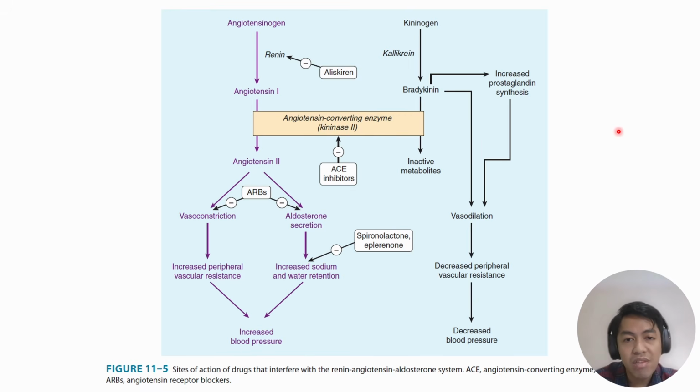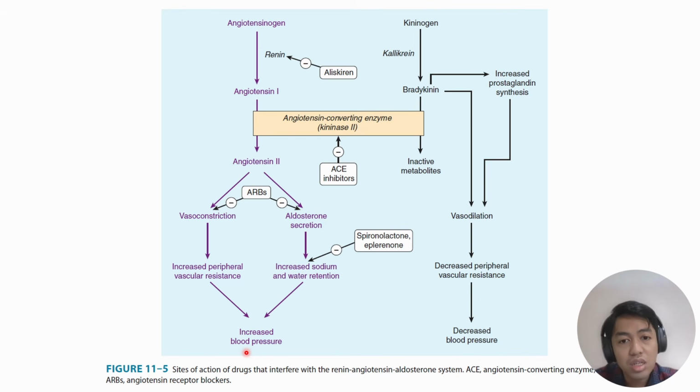So this diagram is also derived from Katzung. You can see here that the angiotensinogen, which is released by the liver, is converted into angiotensin 1 because of the renin. Then you also have the enzyme here called the angiotensin converting enzyme or the ACE, which converts angiotensin 1 into angiotensin 2. The effects of angiotensin 2, again, are vasoconstriction and aldosterone secretion, ultimately leading to an increase in blood pressure.